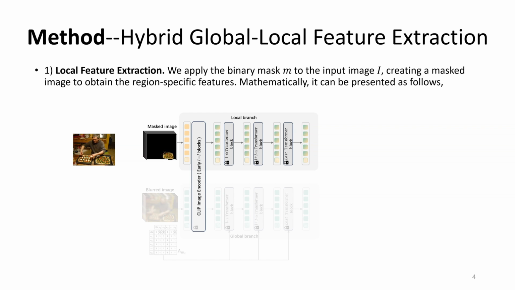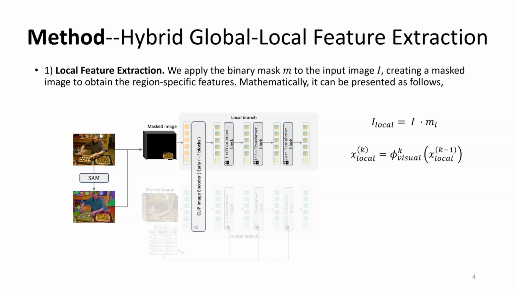Starting with local feature extraction, its purpose is to get detailed visual features for each mask. This is done by applying a binary mask on the input image, creating I_local equals I multiplied by m_i. This ensures only the target region's pixels are used for feature extraction. The masked image then goes through the CLIP image encoder to produce high-quality, region-specific features that capture essential details like texture and color, vital for matching with text. A key difference from other methods is that we preserve the image's full size and just mask irrelevant parts instead of cropping. Keeping the full size helps maintain spatial alignment with the global features, crucial for effective feature integration later.